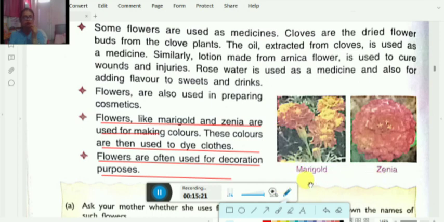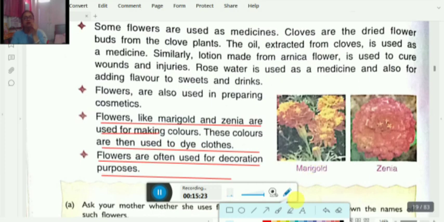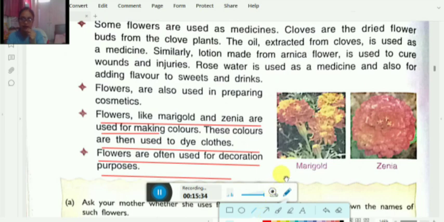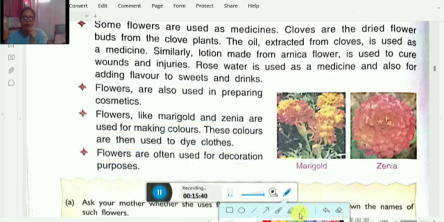Both of these flowers are used to make colors, and these colors are then used to dye clothes. So how useful these flowers are, can you guess? They are very, very useful for us. Now one more use of flowers is decoration.